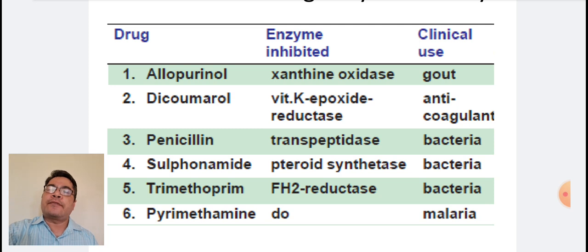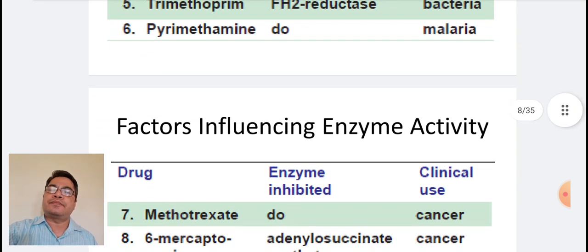Trimethoprim is a folate reductase enzyme inhibitor and it is an antibacterial agent. Pyrimethamine inhibits the same enzyme and it is an anti-malarial agent.